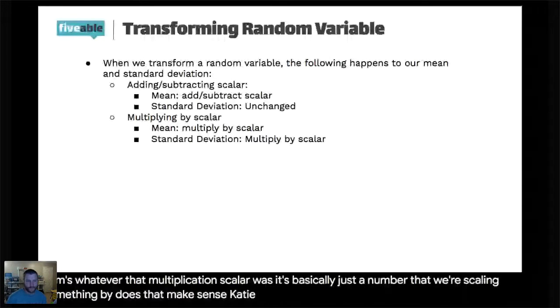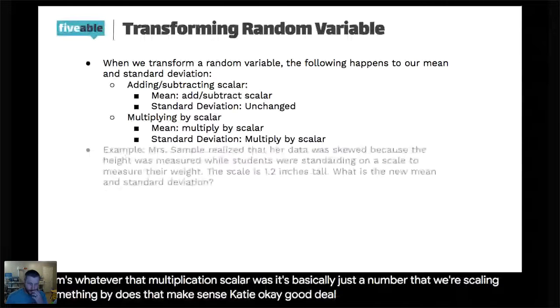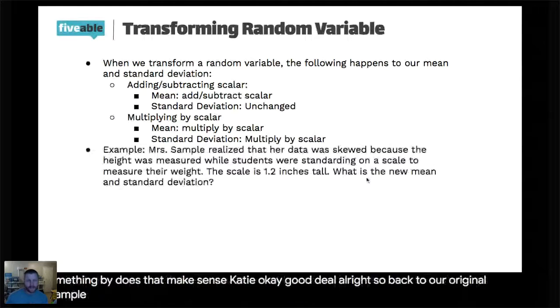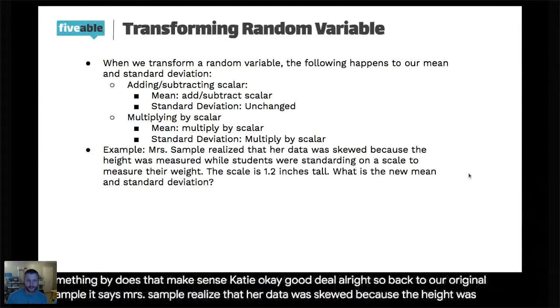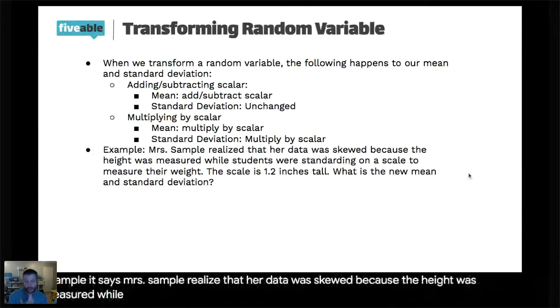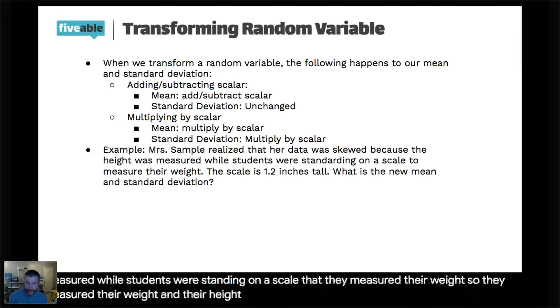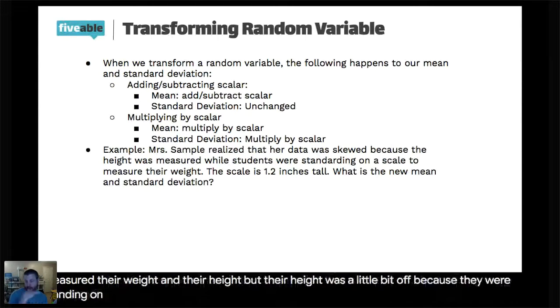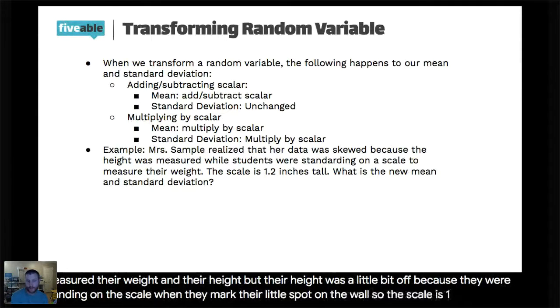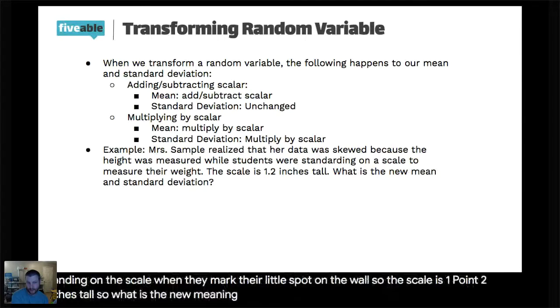Okay, good deal. All right, so back to our original example. It says, Mrs. Sample realized that her data was skewed because the height was measured while students were standing on a scale that they measured their weight. So they measured their weight and their height, but their height was a little bit off because they were standing on a scale when they marked their little spot on the wall. So the scale is 1.2 inches tall. So what is the new mean and standard deviation?